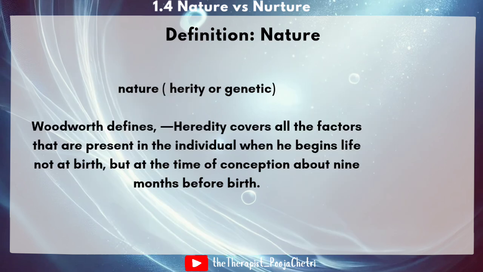Now let's see the definitions. Nature, that means heredity or genetics. Woodworth defines heredity: it covers all the factors that are present in the individual when he begins life, not at birth, but at the time of conception, about 9 months before birth. In simple words, heredity or nature means the traits and qualities a person gets from their parents starting from the moment they are conceived, not just from birth.